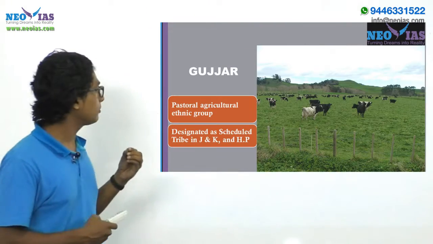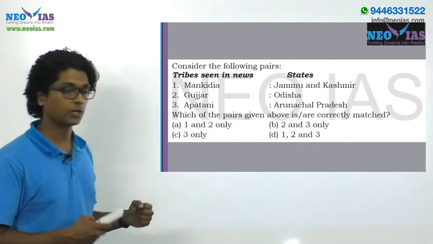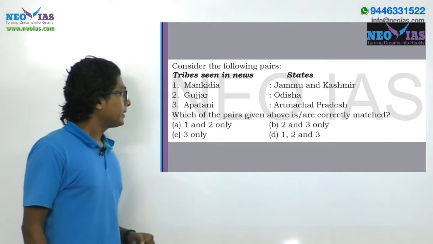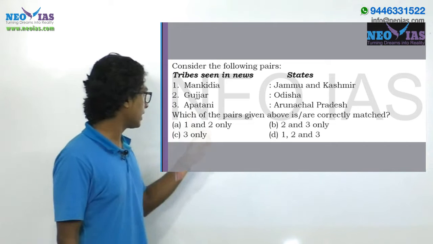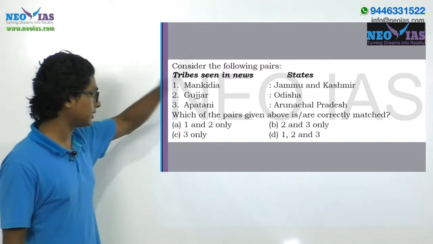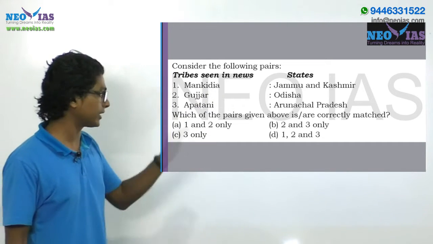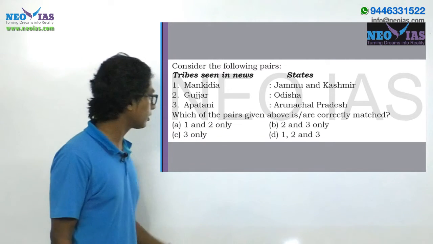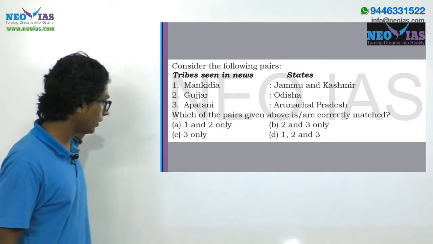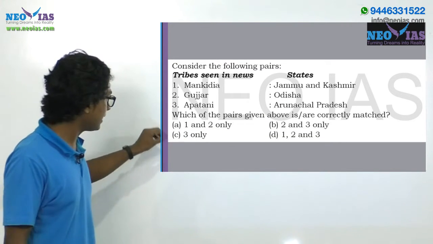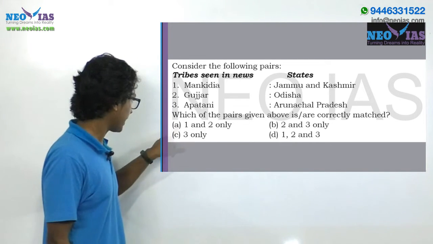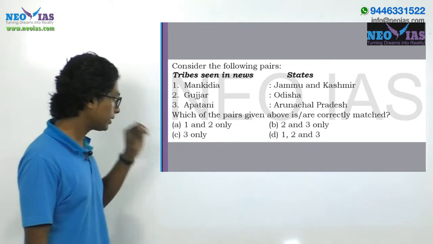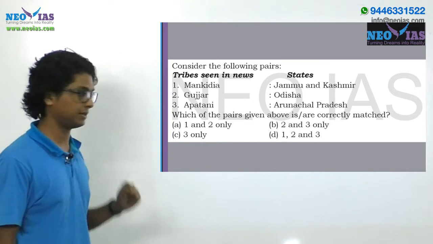Now let's go back to the model question and solve it, right? So the Mangidia tribe is paired with Jammu and Kashmir, which we know is wrong. Mangidia, rather than Jammu and Kashmir, are seen over Odisha, right? So going through the options, we can eliminate A and D having 1 in it, right? So you can eliminate A as well as D. Now what is left is B and C, right?